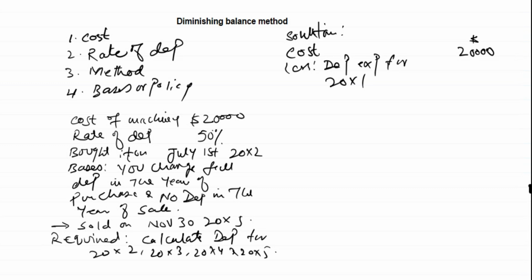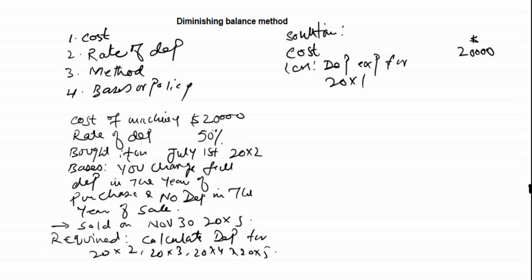We are not going to calculate annual depreciation here as we were doing in the straight line method. Over there we calculated the annual depreciation first, and then for the specific year we used the basis or the policy. Here we are going to calculate the depreciation directly for that specific year following the policy.